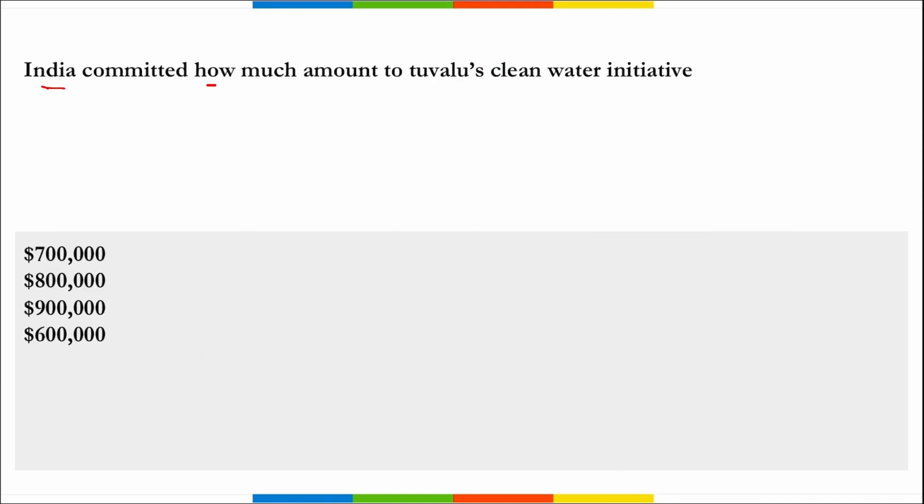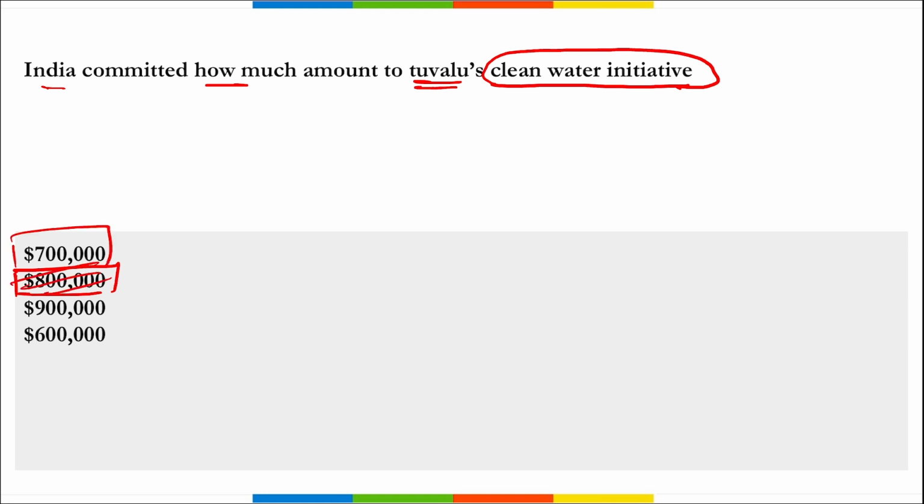India committed how much amount to Tuvalu's Clean Water Initiative in order to provide clean water in Tuvalu? All right, in Tuvalu, various projects have been started, right? And here India pledged 800,000 US dollars. I correct, not 800,000, 700,000 US dollars, correct, for the development of various clean water initiatives in Tuvalu.